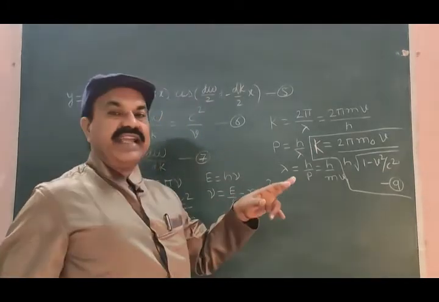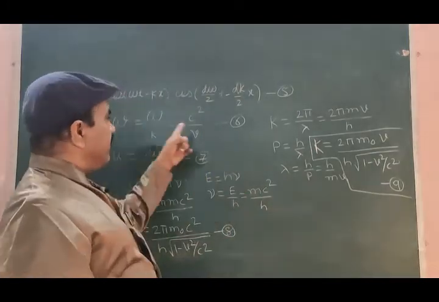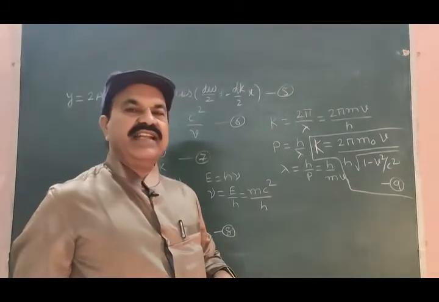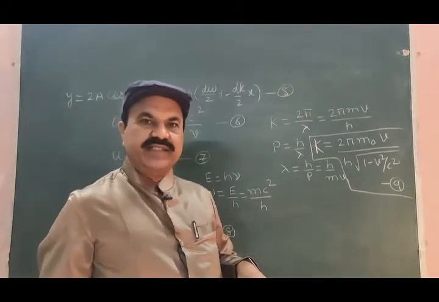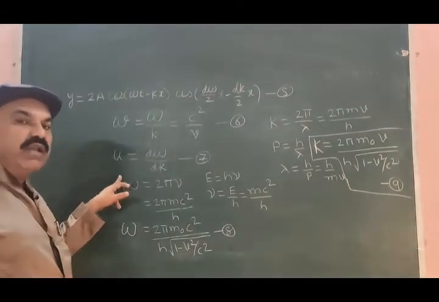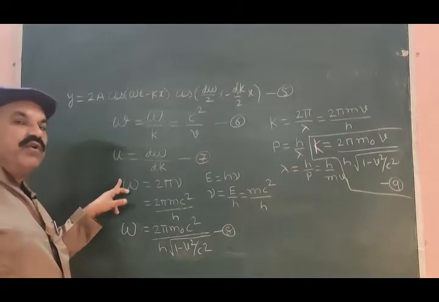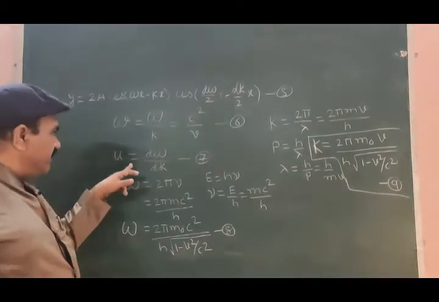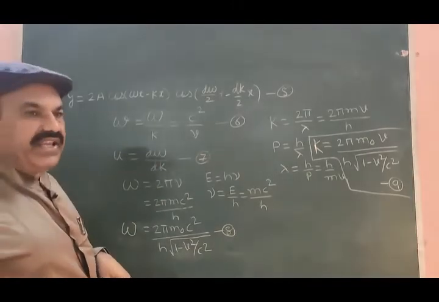Equations 8 and 9 are not derived to verify 6. Equations 8 and 9 are obtained because we want the expression for u, the group velocity. What is this equation? d omega by dk.